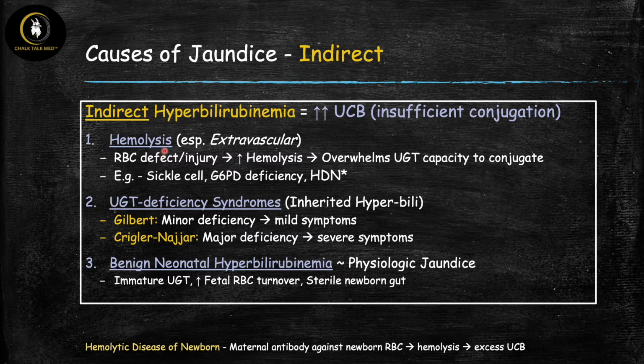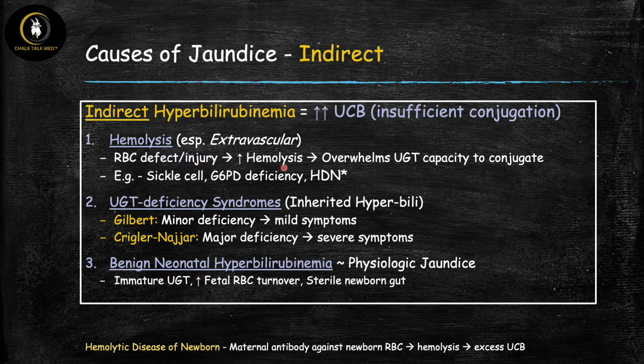So number one is hemolysis, especially when it is extravascular, meaning that it occurs in the spleen, not within the blood vessels. And that's because the spleen macrophages are what's responsible for breaking down the red blood cells and their heme into bilirubin. That's how unconjugated bilirubin is generated. So if you have a hemolytic disease, that means that there's some kind of a defect or injury to the red blood cells. Therefore, you're going to have excessive hemolysis, so extra breakdown of those red blood cells.